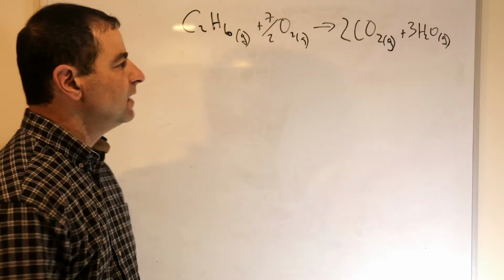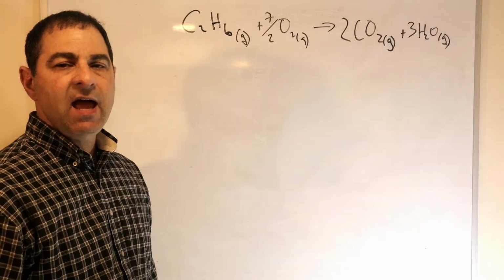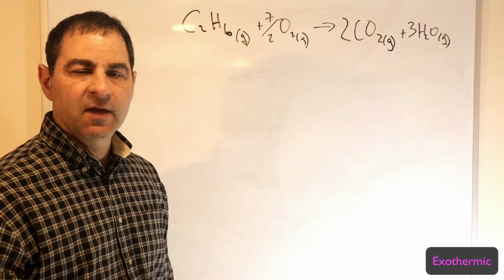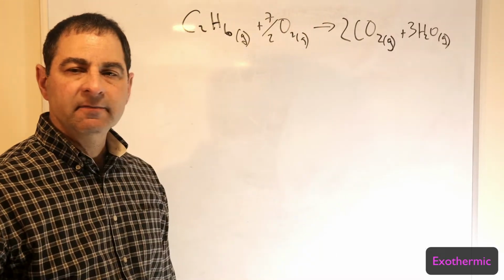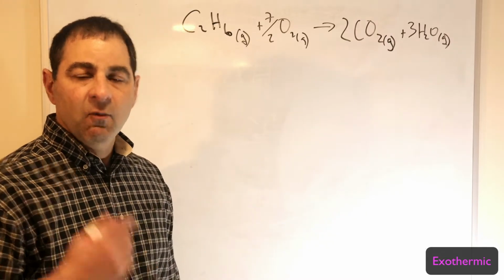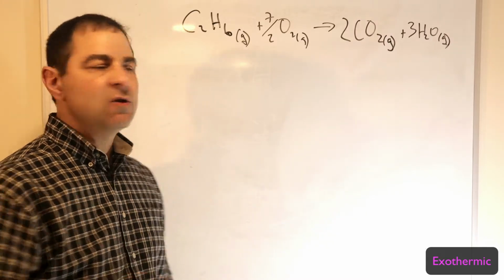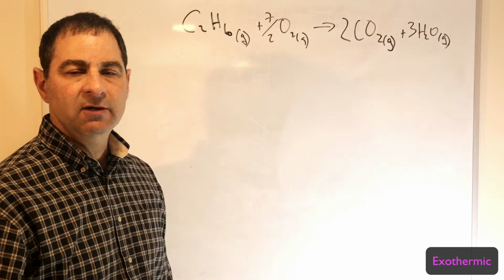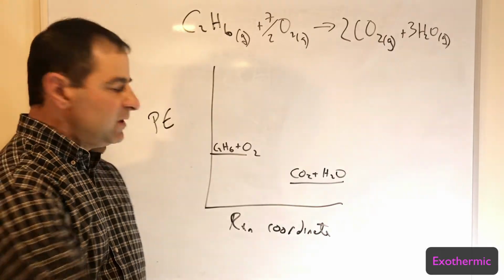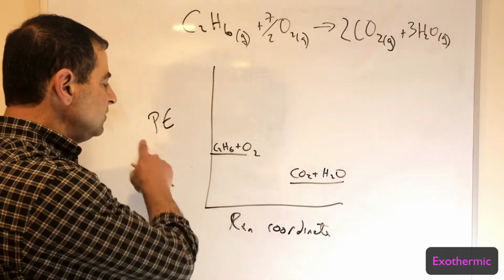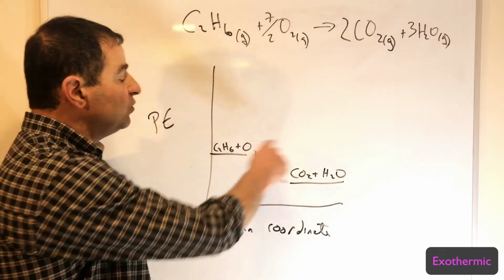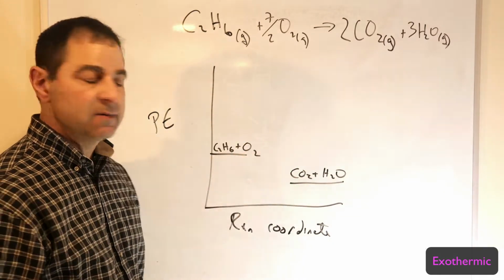Endothermic. Here we have an example of what is an exothermic reaction. This is the combustion of ethane to produce carbon dioxide and water. This is exothermic. As we know, things that are burning give off energy. Why do they give off heat energy? Well, because that energy is going from the system to the surroundings. And so we feel the surroundings because we're in the surroundings. And so we can depict this in this graph. We see the potential energy of the reactants, that internal energy of the reactants, is greater than the energy of the products.